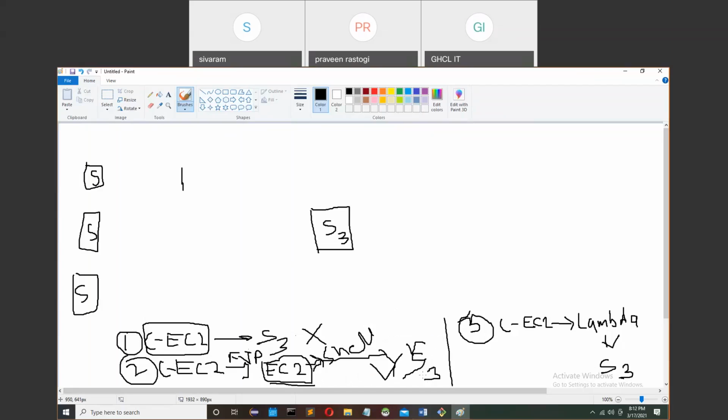And the third example is that all client machines directly send the data to a Lambda function, and the Lambda function is responsible to send the data. This is the approach I also use, because in Lambda it is very easy to create the function.